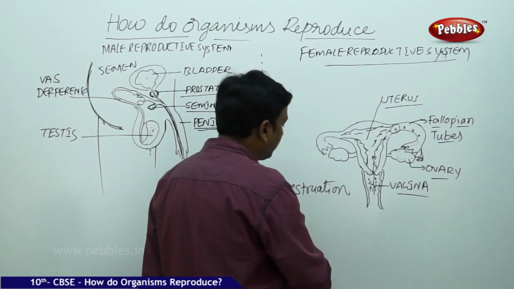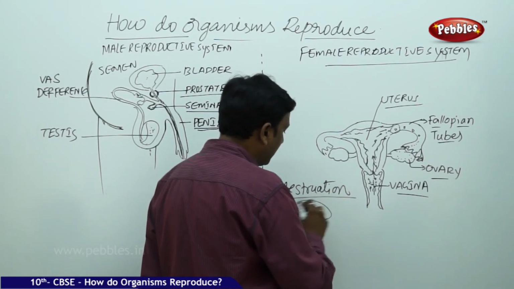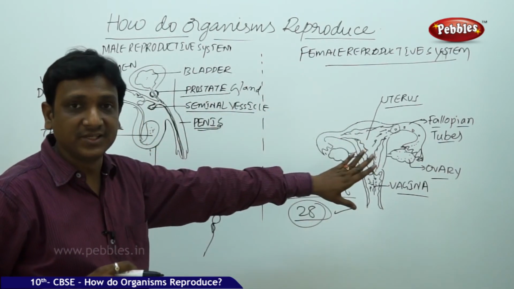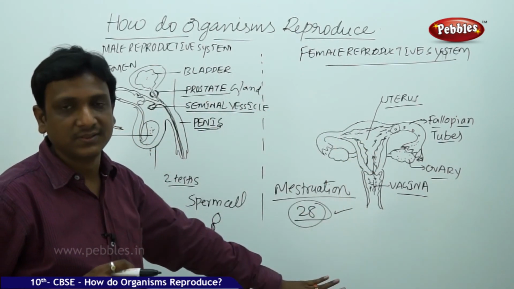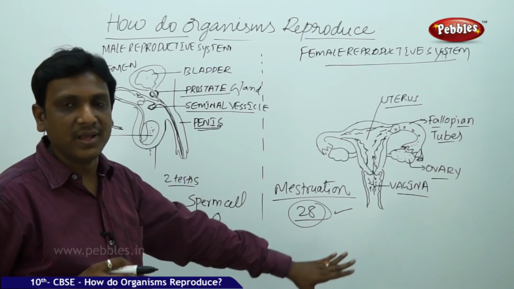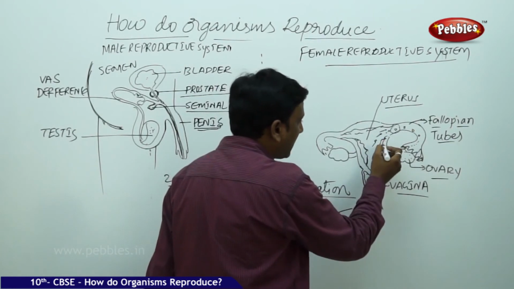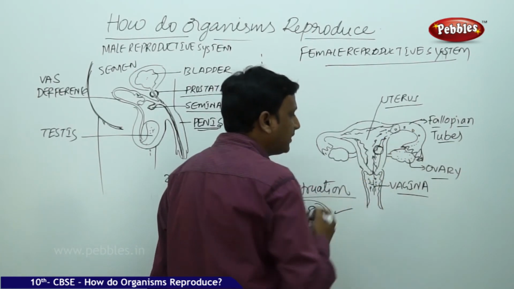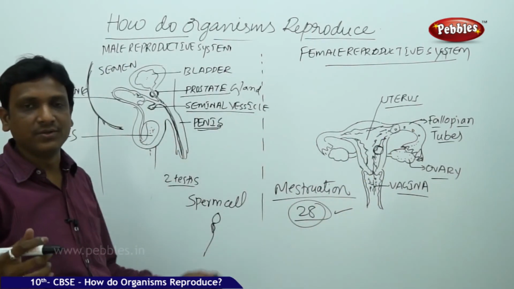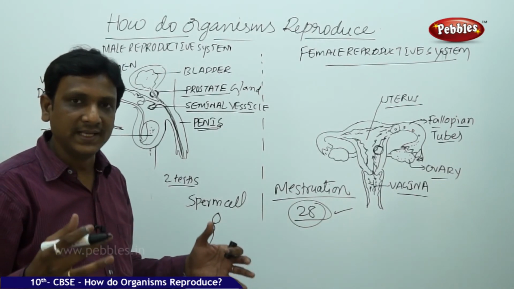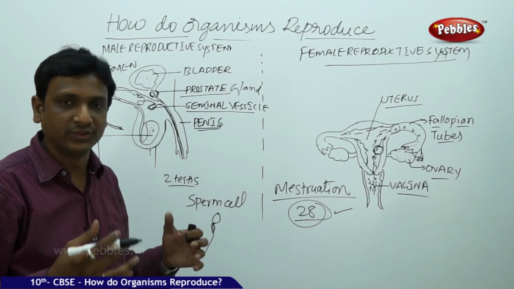So menstruation takes place in a cycle of 28 days if there is no fertilization. Once fertilization takes place, the menstruation stops till the baby is born. The menstruation stops, and here the fertilized zygote is fixed in the uterus and it grows into the baby. So the uterus is a bag-like structure which provides all the layers, all the fluids, everything for the growth of the baby.